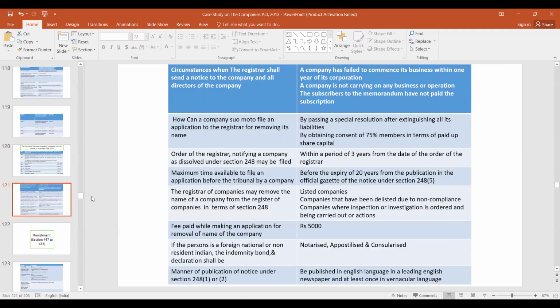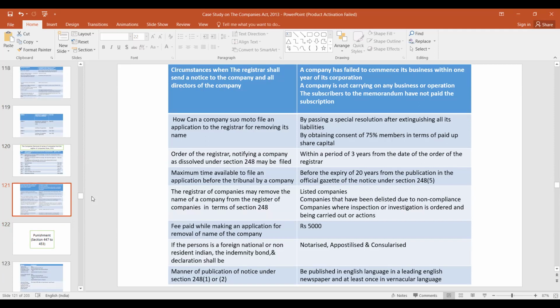Removal of names. Now let us discuss something about this removal of names. What are the provisions? What are the circumstances when the registrar shall send a notice to the company and all the directors of the company?